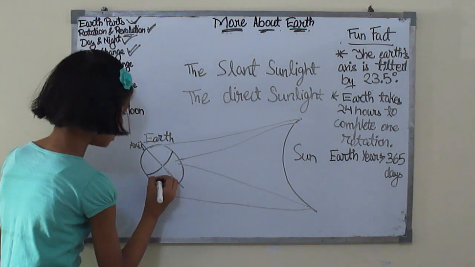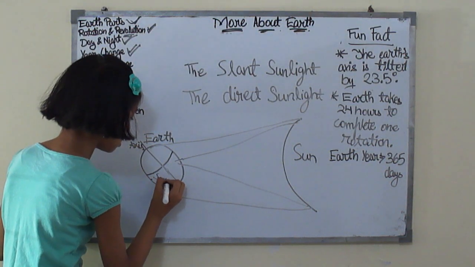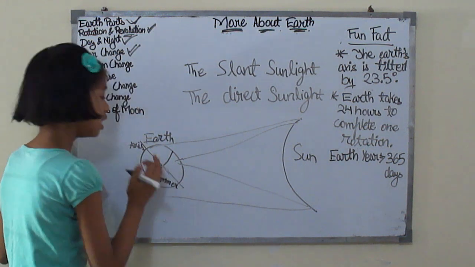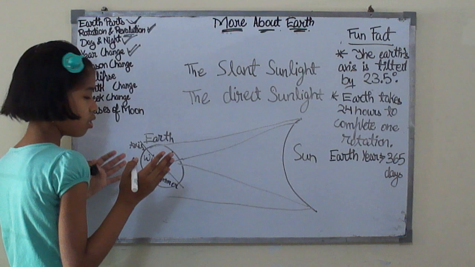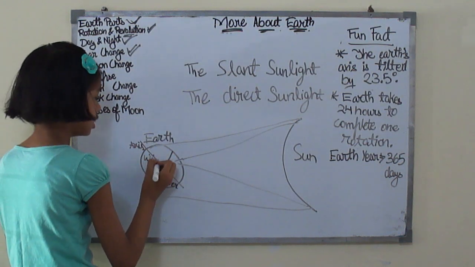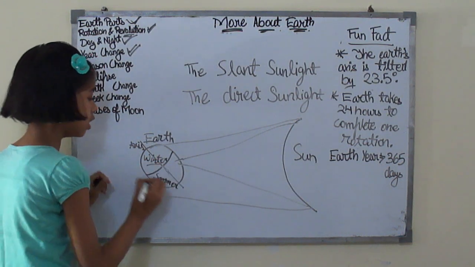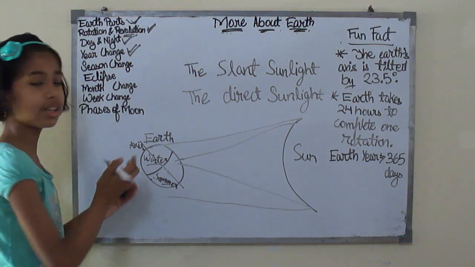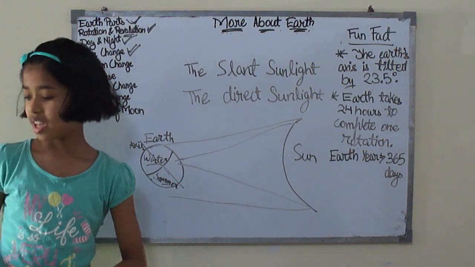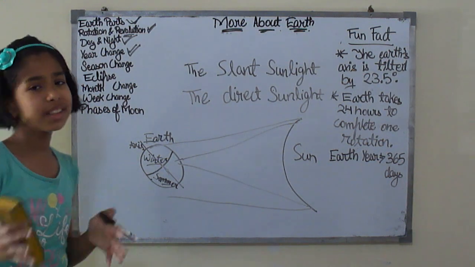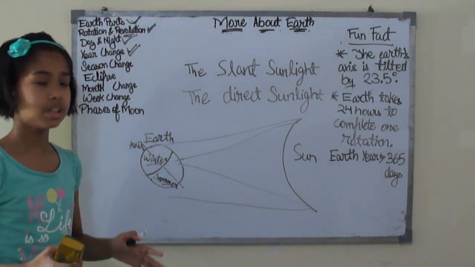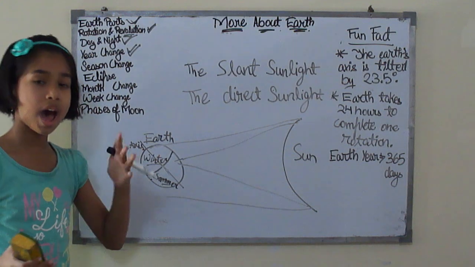That means in the southern hemisphere there is summer, and in the northern hemisphere there is winter, because they are getting so little sunlight. So here's the summer and here's the winter. Now I think you are clear on the winter and summer seasons and how that happens.